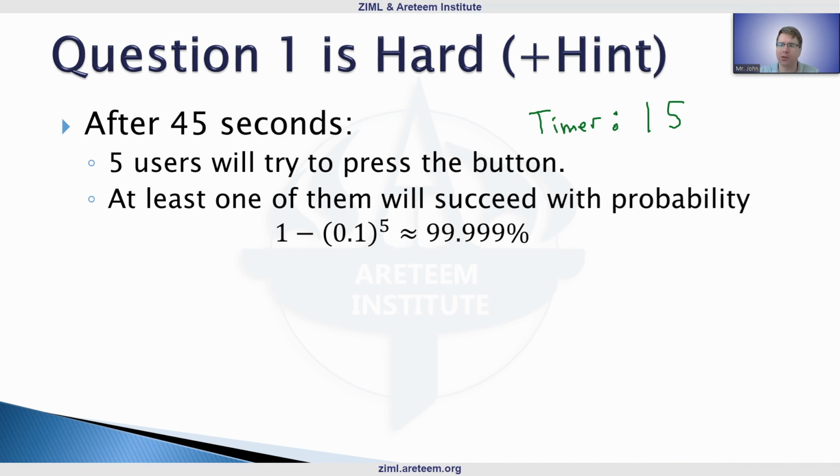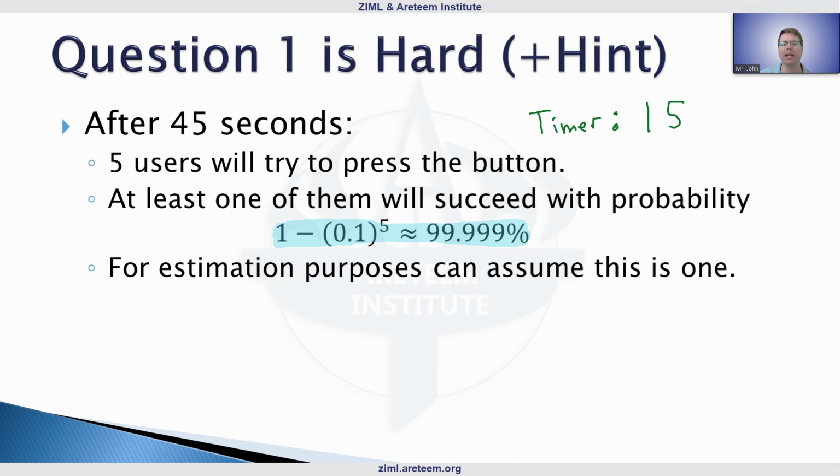Each of them fails with a 10% chance. So the probability at least one of them succeeds is actually almost 1. So 1 minus 10% raised to the 5th power is 99.999%. So for estimation purposes, we can assume this is 1. I'm not saying you need to do this up to 3 or 4 decimal places in terms of percent.